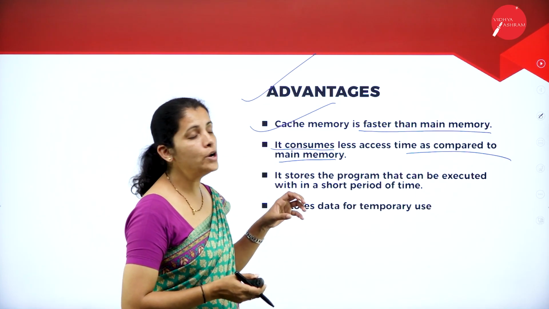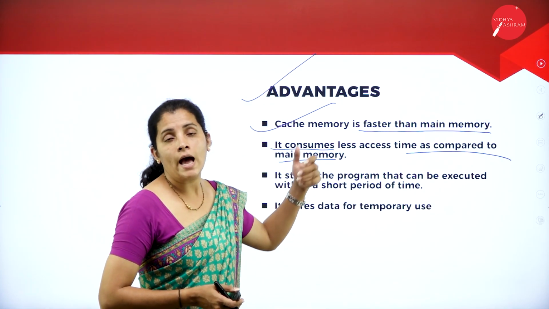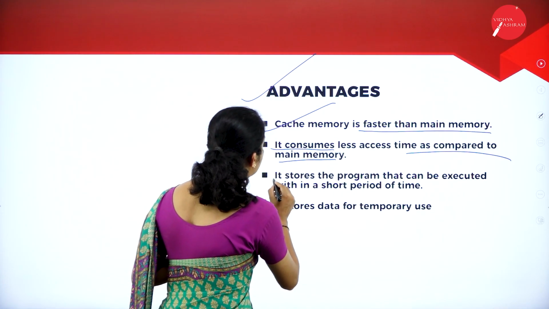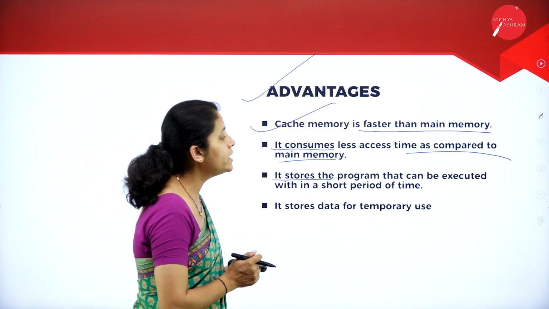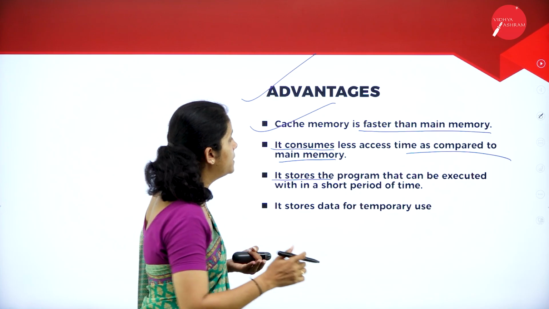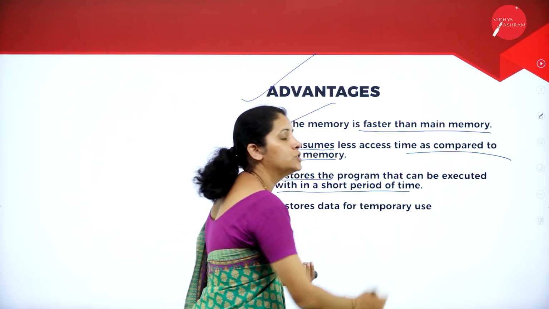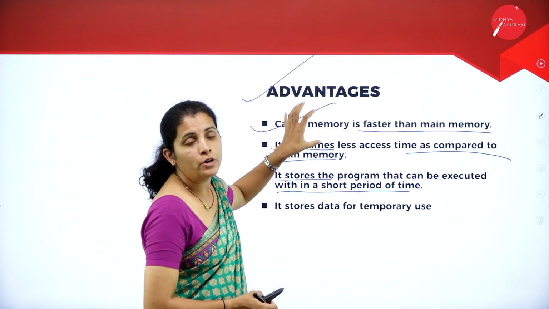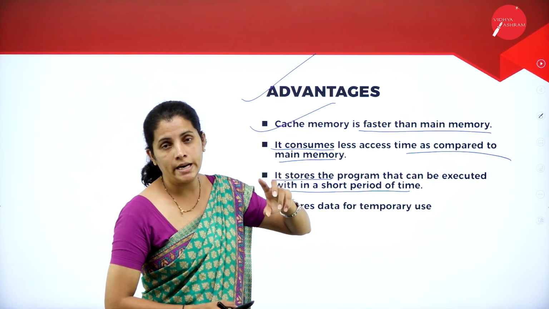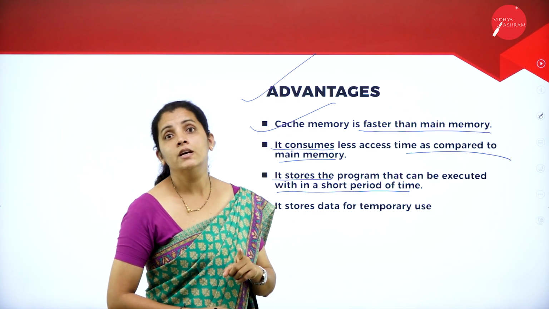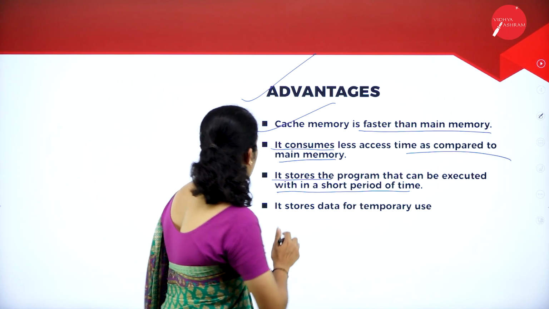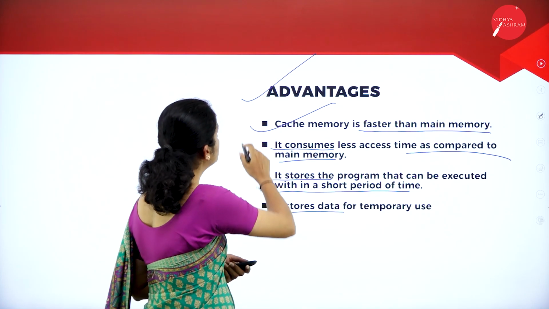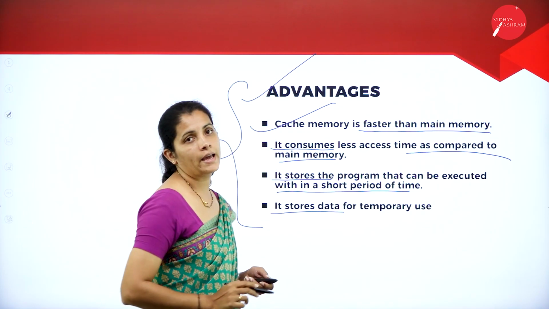That means it is going to consume very little access time compared to your main memory, and it is responsible for storing the program that can be executed within a short period of time. That means the cache memory is mainly used to store the data which is currently being used by the CPU, and it stores data for temporary use. These are some of the advantages of cache memory.